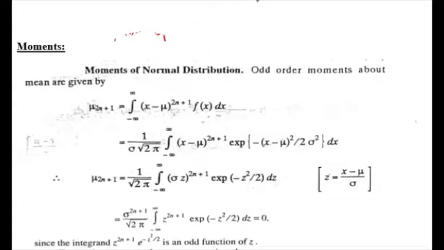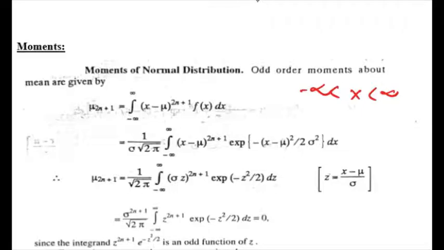So if you use the formula for moments, it will be mu 2n plus 1 equal to the integral from minus infinity to plus infinity, since the range of x is from minus infinity to plus infinity for normal distribution, of (x minus mu) to the power 2n plus 1, as I mentioned, and f(x) dx.